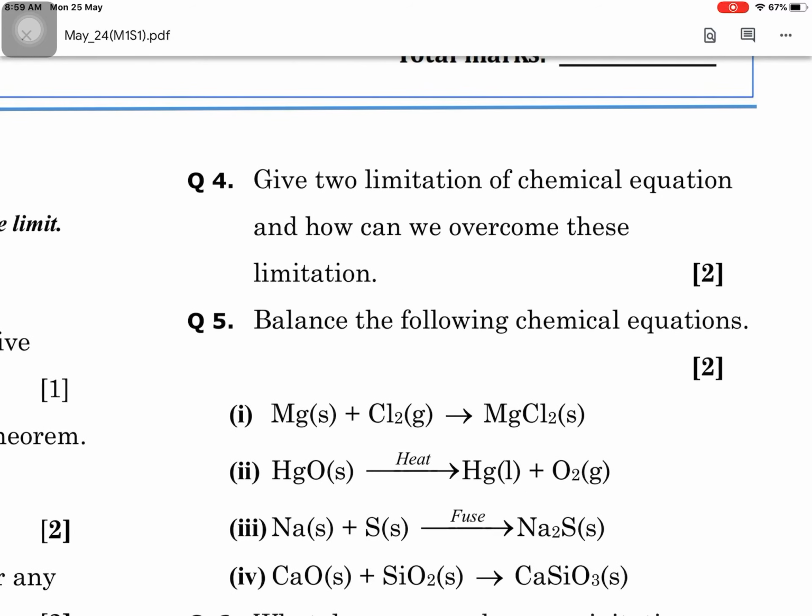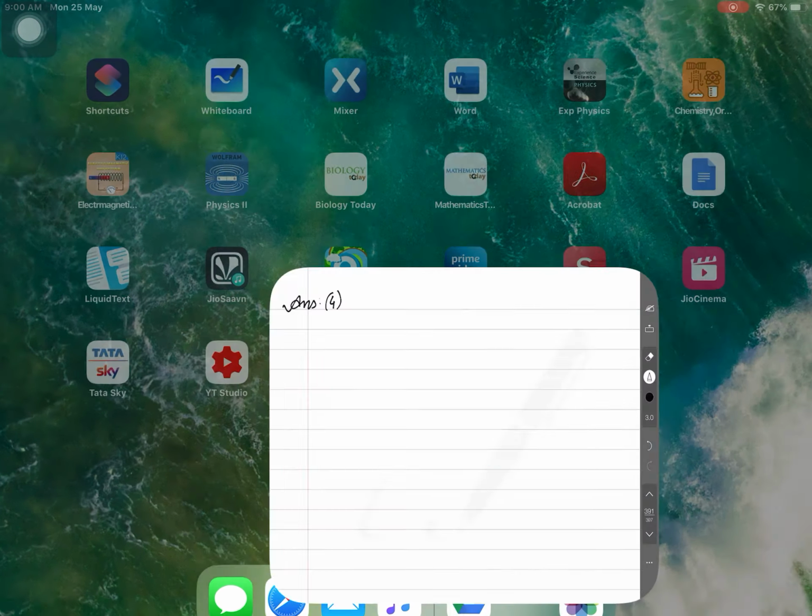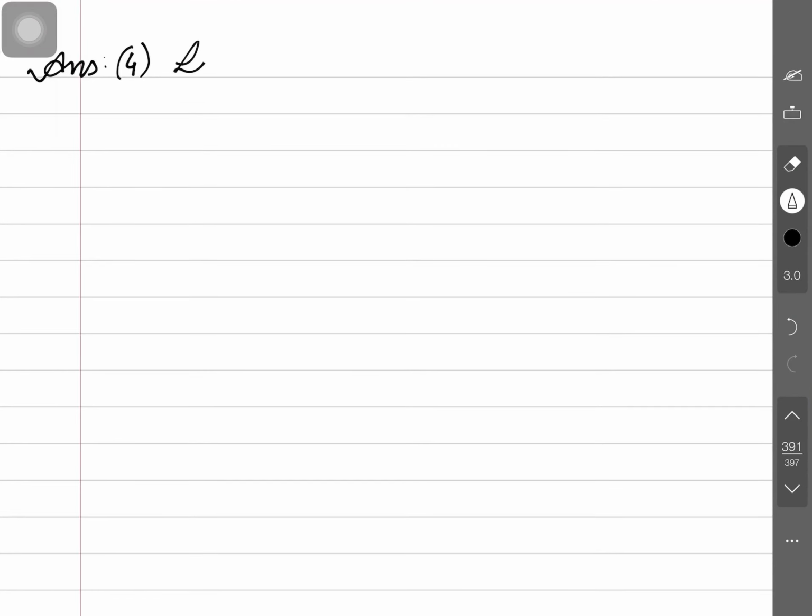Give 2 limitations. First limitation is what? The color of a substance does not appear in a chemical equation. It cannot be known. Second, smell, odor, temperature, heat evolved in the chemical reaction also cannot be known. So how can we remove this? By writing the heat evolved on the right side, just like how this has to be written here. How can we overcome this? It's very simple. Here you will write the limitations. Okay. First limitation, second limitation. First limitation is color.